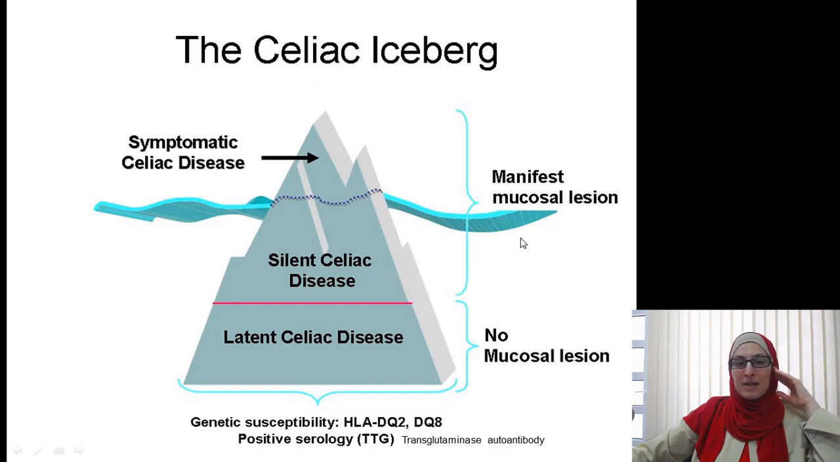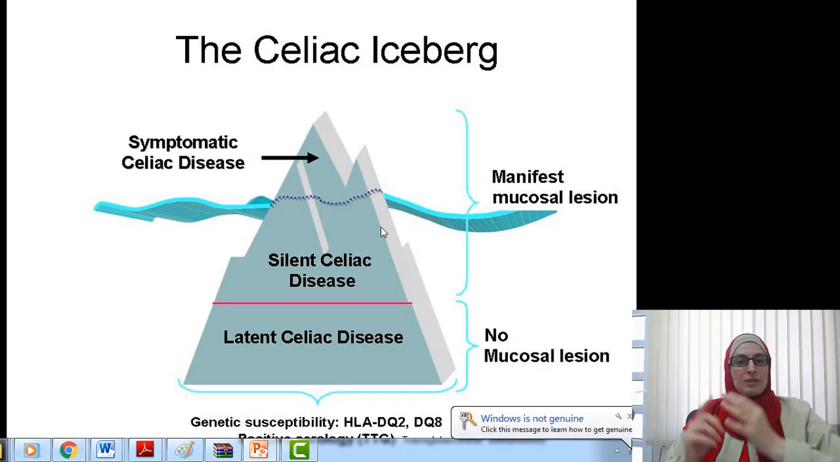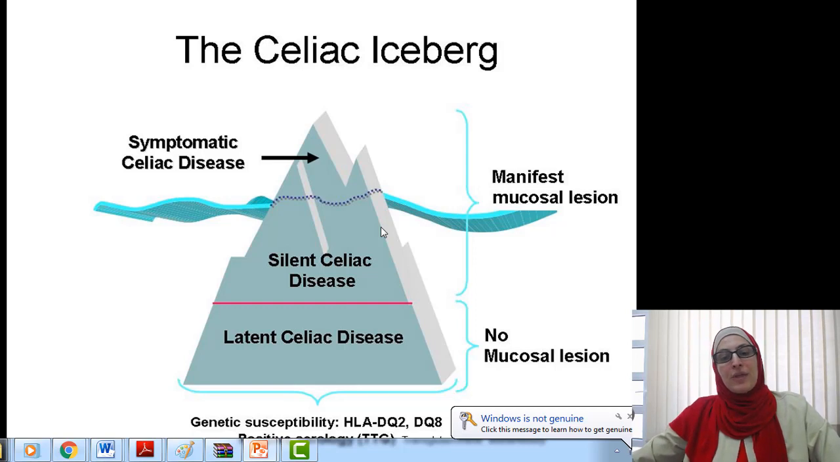So we are just seeing the tip of the iceberg. We are just seeing the patients with symptomatic celiac disease. Many patients have silent celiac disease, which means that they have positive autoantibodies. They are tested positive for antibodies, and there are some mucosal changes seen by endoscopy, but still they do not have the full-blown clinical picture. They do not have diarrhea, they do not have malnutrition, so they have not reached symptomatic celiac disease.